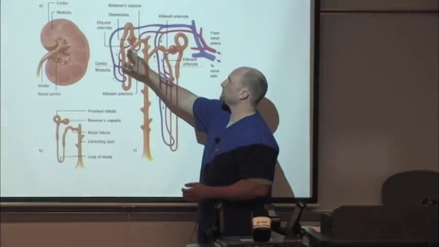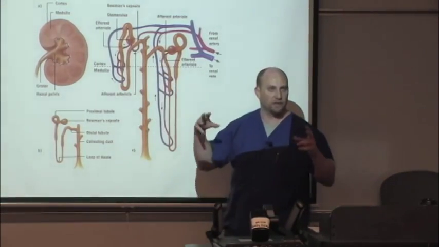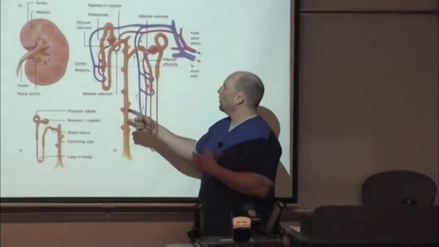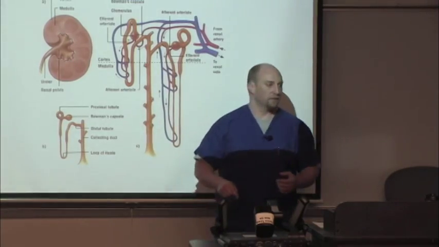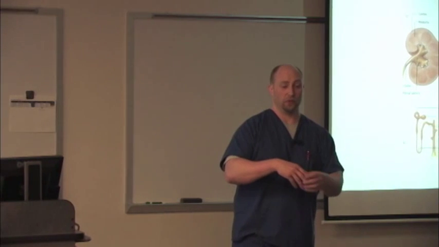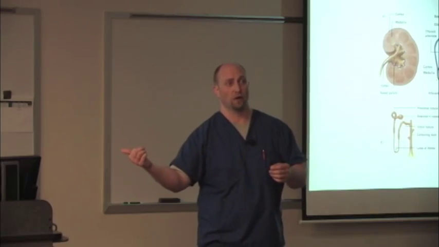So all the excess fluid, all the excess salt, whatever needs to get filtered out pretty much gets filtered through this glomerulus. Now, when the blood is coming out of the glomerulus after it's filtered, the blood supply gets wrapped around all these other tubules throughout the kidneys. So it gives the body a chance to reabsorb if too much is being filtered out, but it also gives the opportunity to excrete more if the body needs to excrete more.